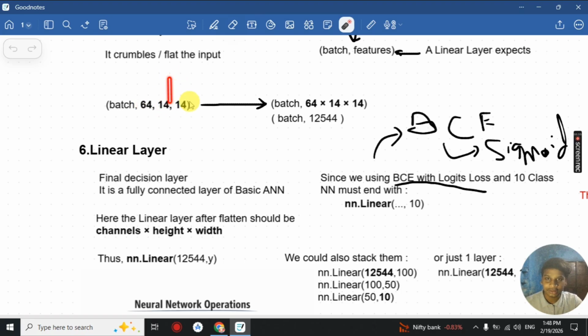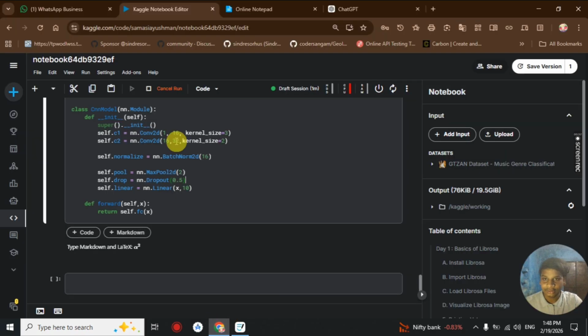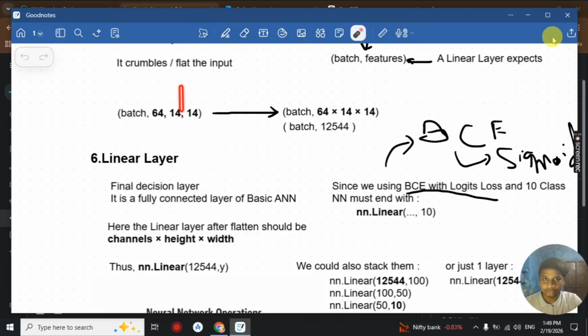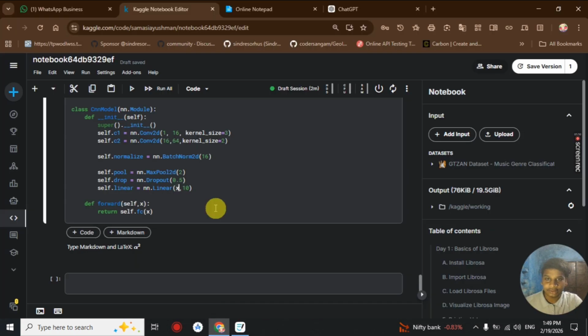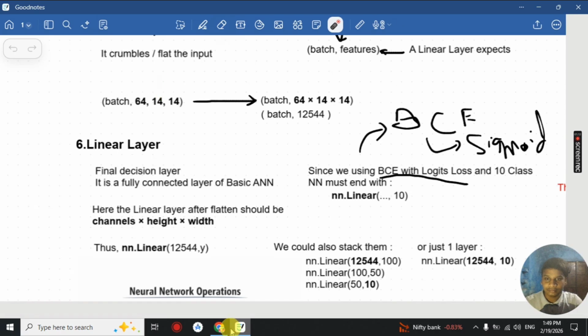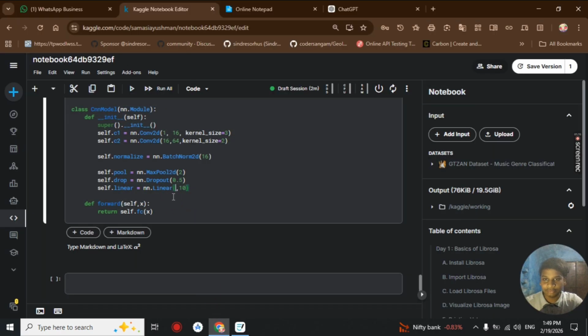Here we will be taking 64 into 14 into 14, which we got from the channel size we defined earlier. So our x will be the value of 64 into 14 into 14 here. Okay, so here we will be putting it in: 12544.